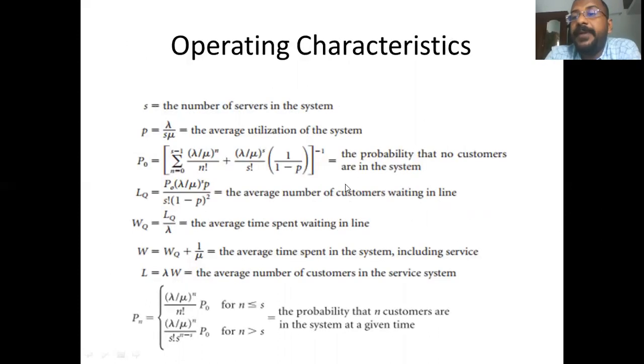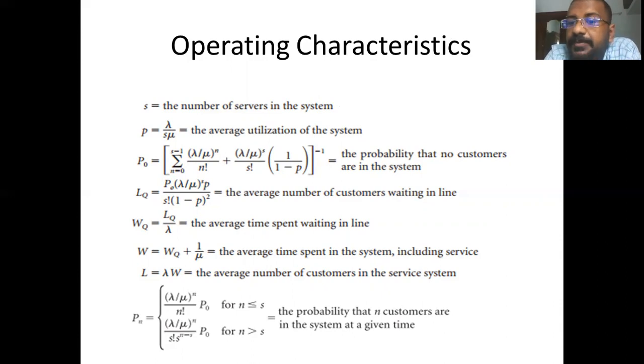The operating characteristics are given as follows. The first thing is S, which denotes the number of servers in the system. The next one is rho, or small p, which gives the average utilization of the system, given by lambda, which is the arrival rate, divided by S mu, where mu is the service rate and S is the number of servers.